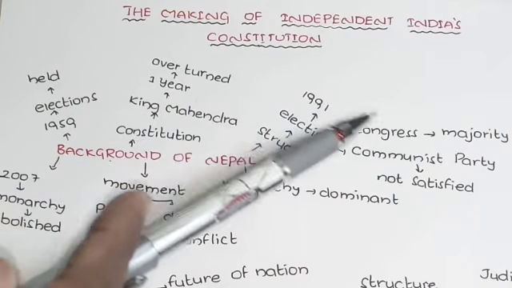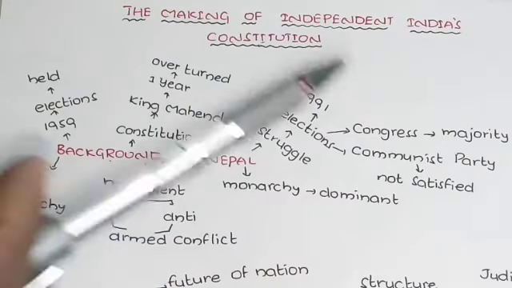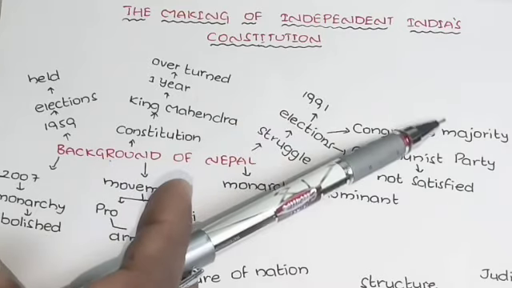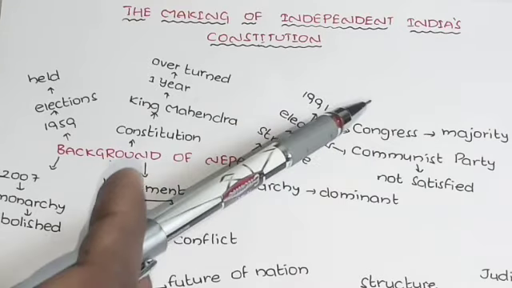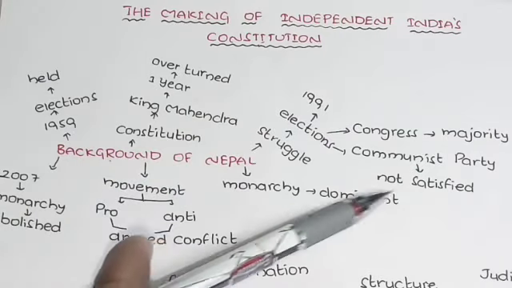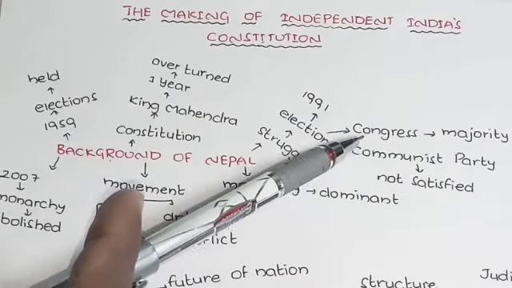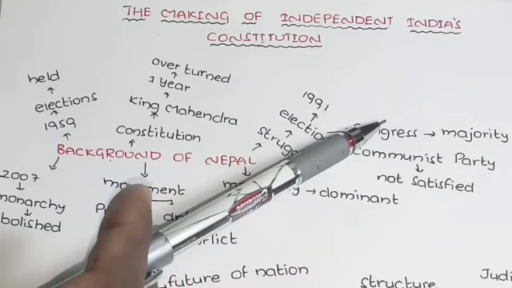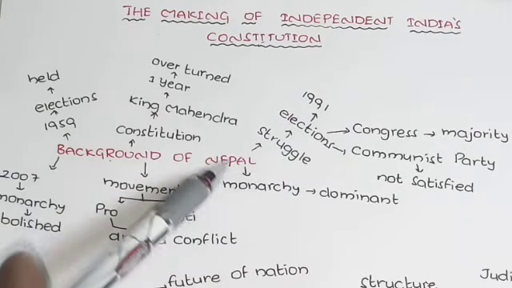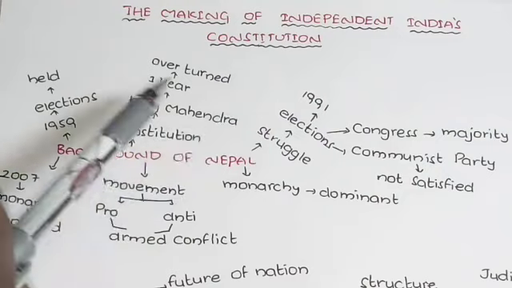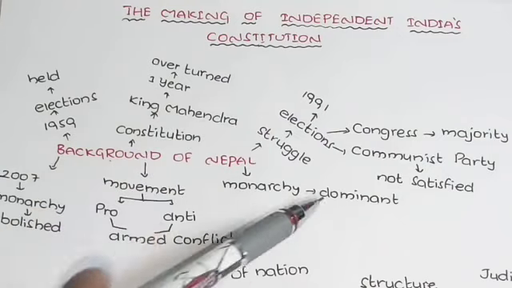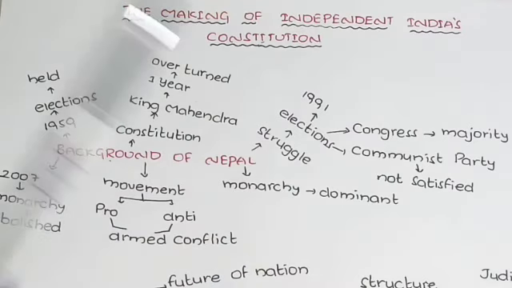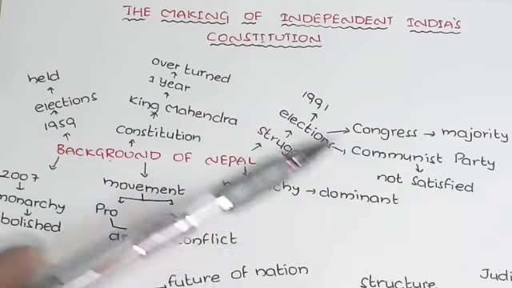In these elections, the Congress Party of Nepal came to power. Who got the majority here? The Congress Party of Nepal got the majority and they formed the government. But the Communist Party was not satisfied here. Why? Every time the Congress Party of Nepal formed the government, the king, the monarchy people, the king and their family members were involving themselves in the government's matters. Every time they were interfering. Due to this, the Communist Party was not satisfied.